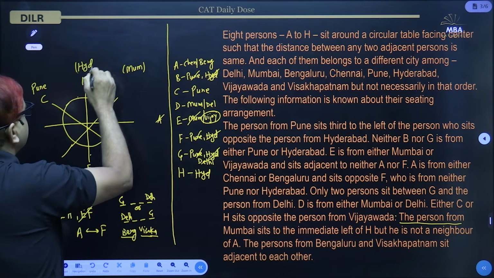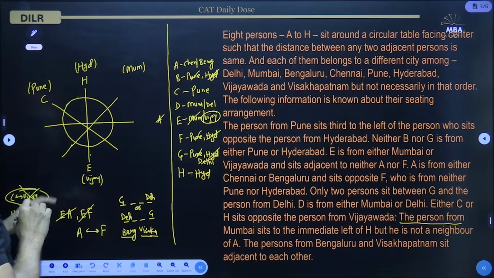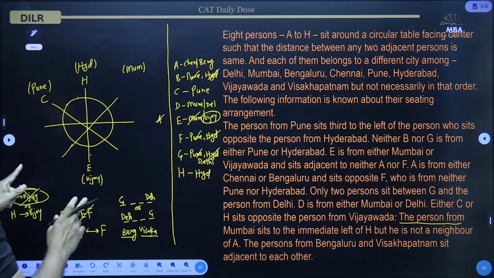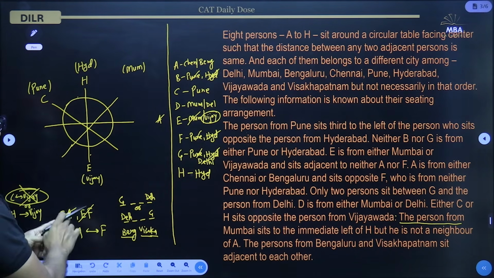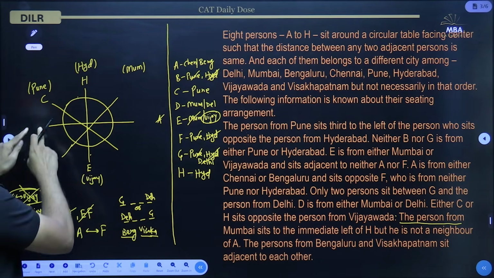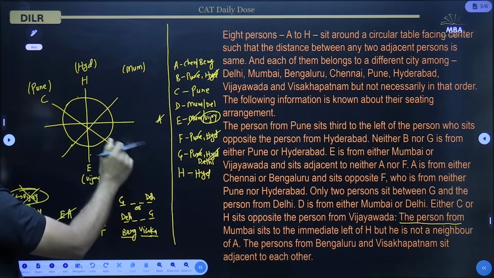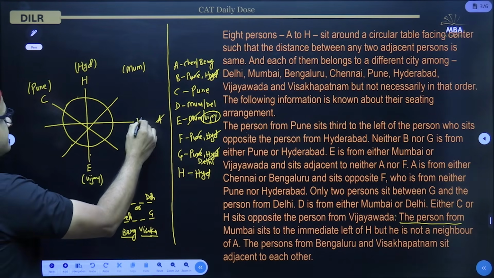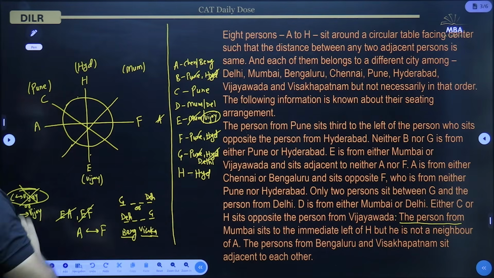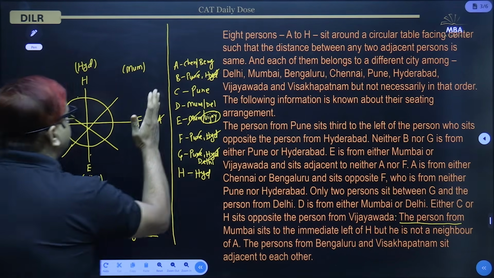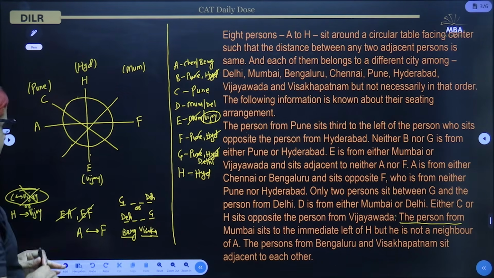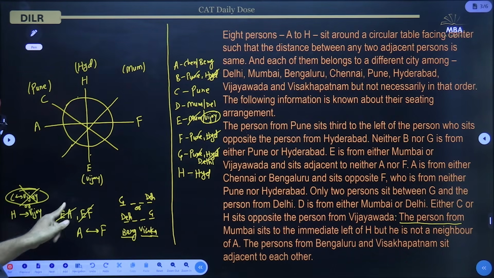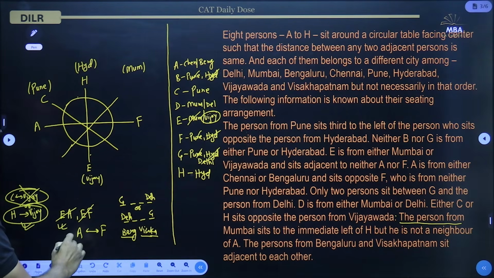Let us put the places in bracket. So E is opposite H. Now A and F, they are opposite each other and they are not adjacent to. That means A and F, they will go here. Now A cannot go here. That means F is here and A is here. Okay, so if that is the case, then these conditions are satisfied. This is satisfied, this is satisfied, this is satisfied.